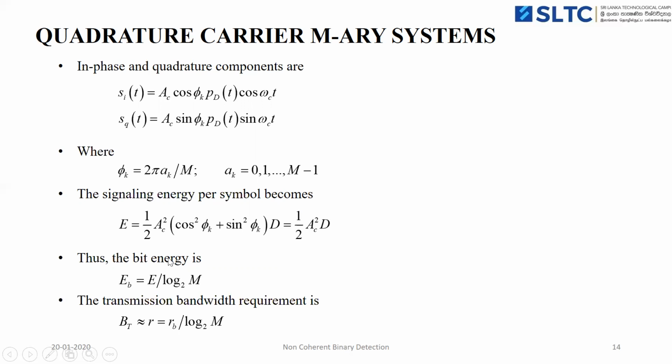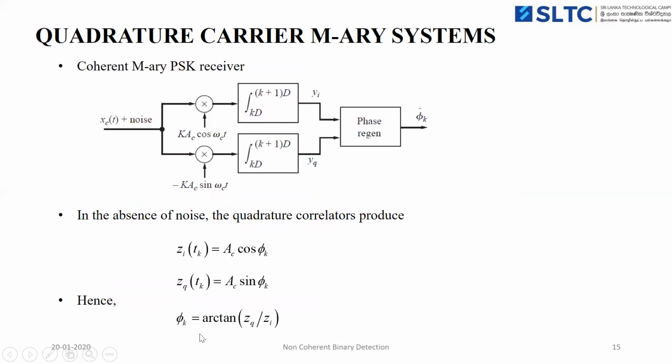Then the bit energy will be calculated, that is E_b equal to the ratio of E by log base 2 M. Here the log base 2 M gives the number of bits per symbol. The transmission bandwidth is related to the input rate, that is B_T approximately equal to R, and the input rate is related to the bit rate, that is R_b by log base 2 M, where log base 2 M is the number of bits in each symbol.